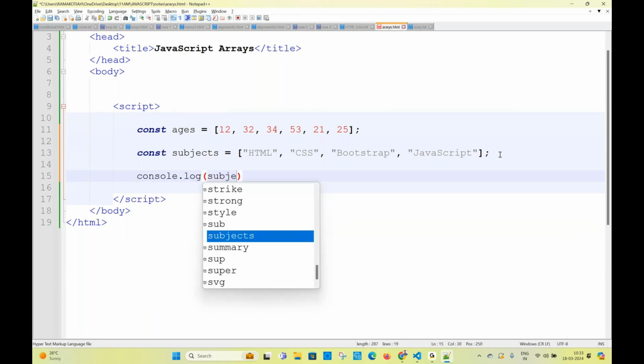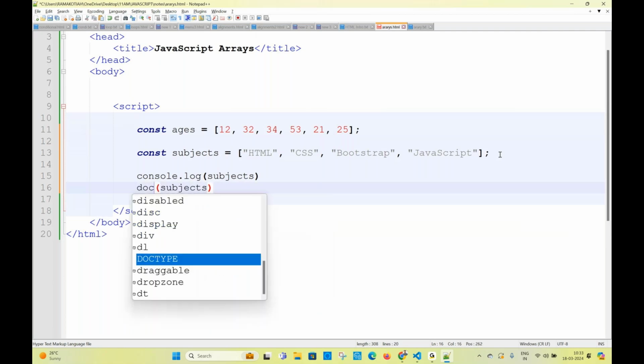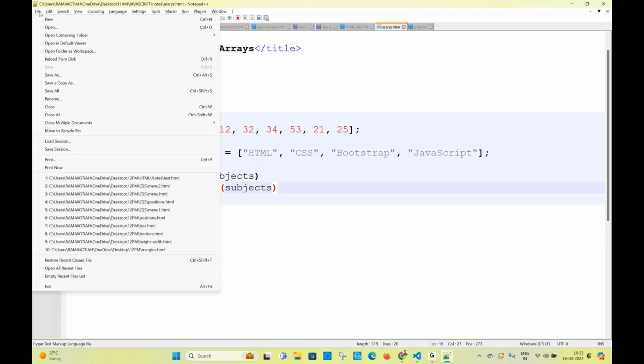Console.log of subjects. Or document.write also, but document.write will behave differently. You see the problem in document.write. It will print everything like a string actually. Document dot write. Now you can use either one, no problem, but it is better to use console. I'm refreshing. Yeah, you see how the output is coming?